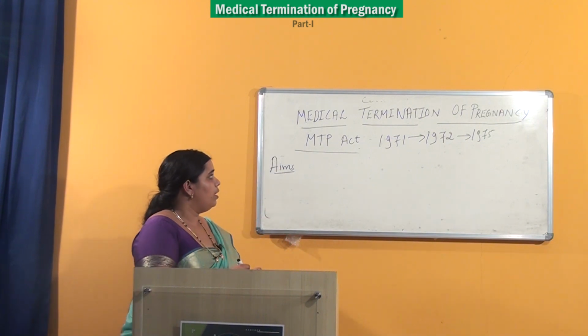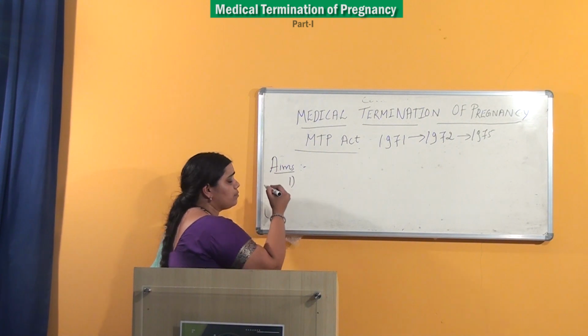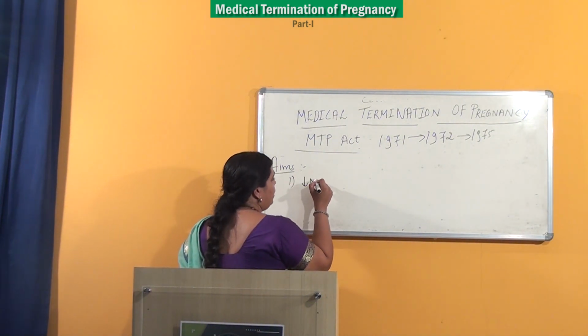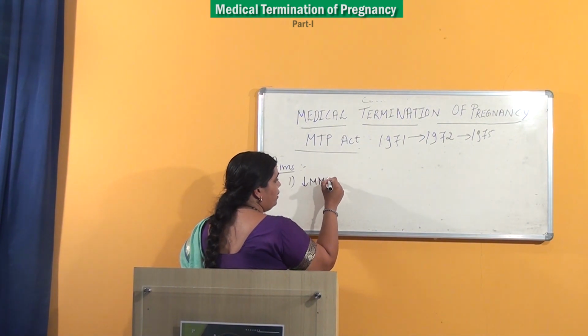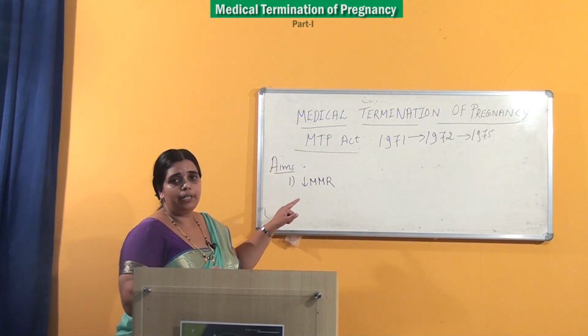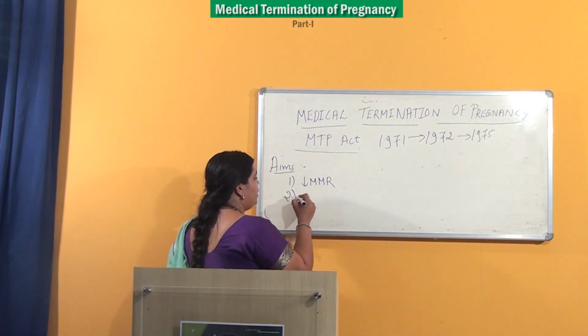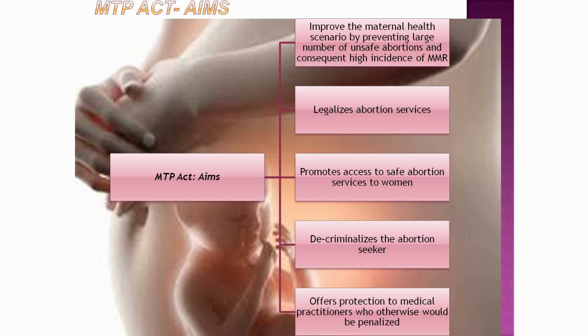So to recall, the aims include, first and foremost, bringing down maternal mortality and maternal morbidity. So it brings down the maternal mortality rate. Second thing is that it is going to legalize all abortions. Third thing is that it promotes access to safe abortion.